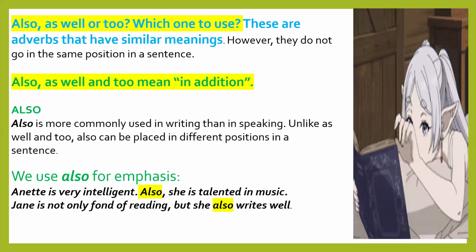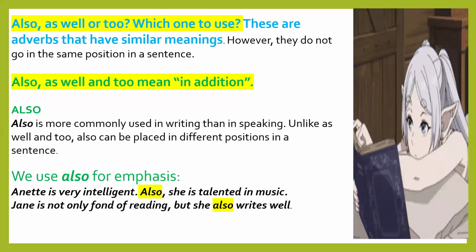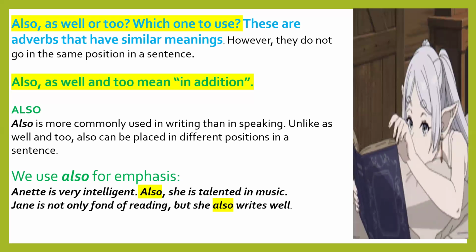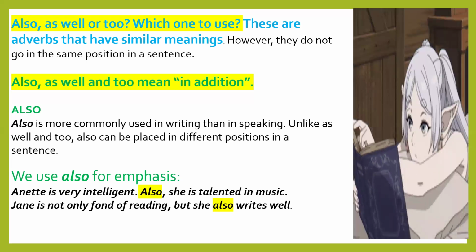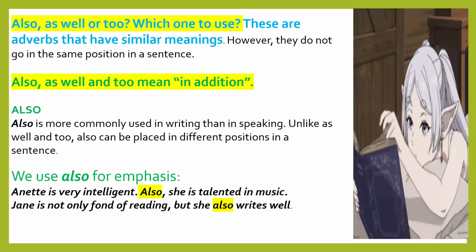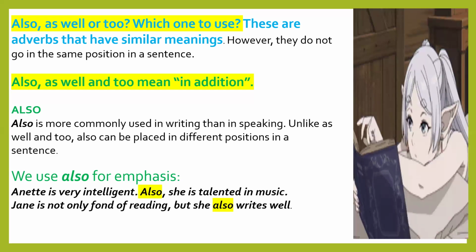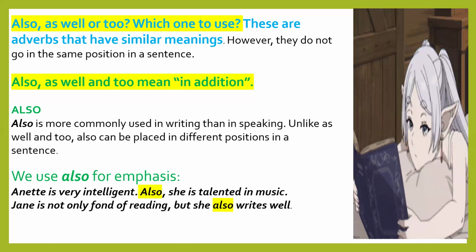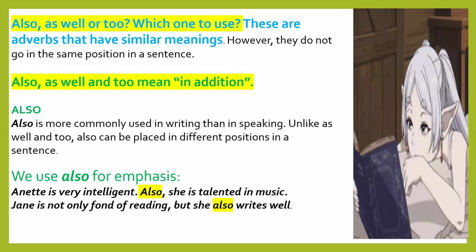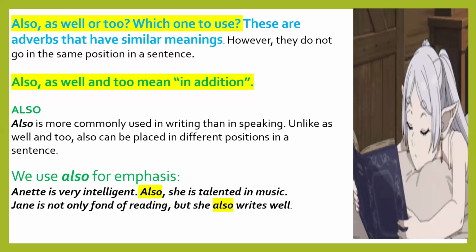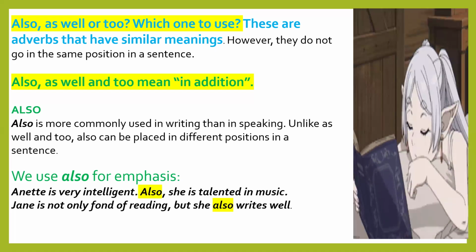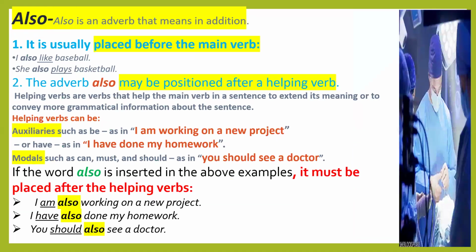The next example sentence is: Jenny is not only fond of reading, but she also writes well. In this case, writes is a verb. Before it we have used also, to emphasize that Jenny is not only fond of reading, but she also writes well, separating the dependent and independent clauses.